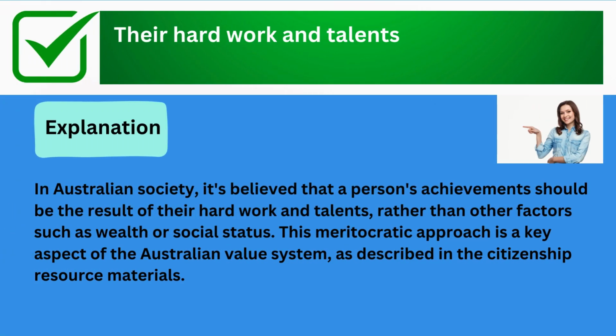The correct answer is their hard work and talents. Explanation: in Australian society, it's believed that a person's achievements should be the result of their hard work and talents, rather than other factors such as wealth or social status. This meritocratic approach is a key aspect of the Australian value system, as described in the citizenship resource materials.